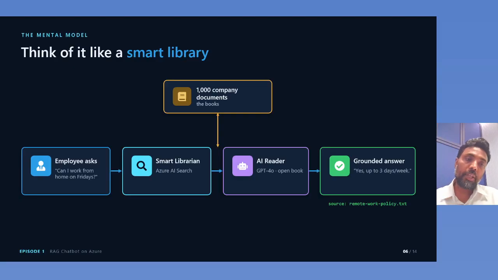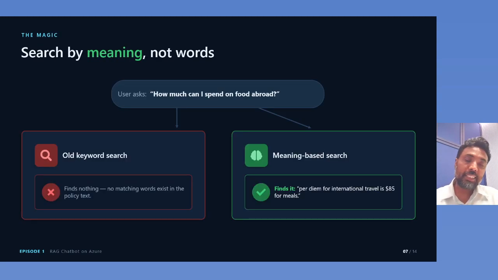So the same thing is happening here. If an employee asks the question, can I work from home on Friday, the smart librarian is Azure AI Search. It reads the documents and gives the three pieces to the AI reader, which is ChatGPT, and then you will get the answer: yes, up to 3 days in a week, you can do work from home. It means Friday you can do work from home, right? So we are getting that answer.